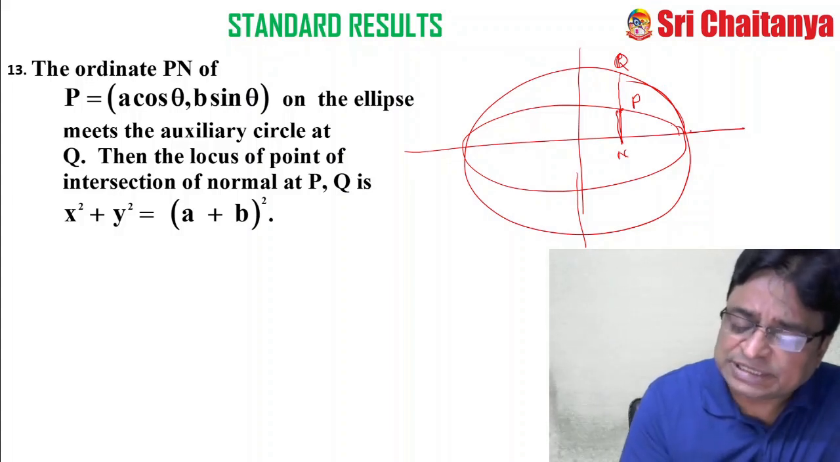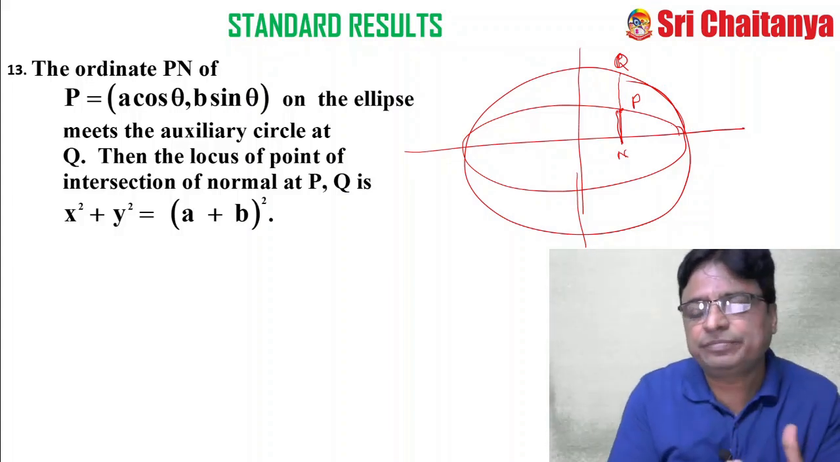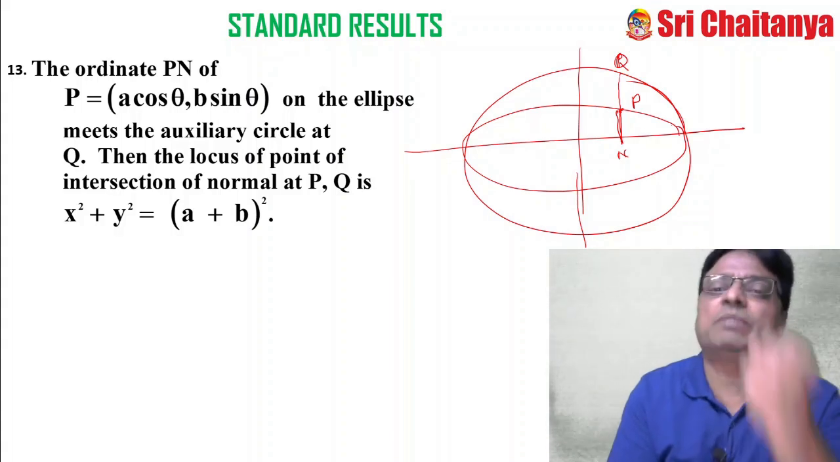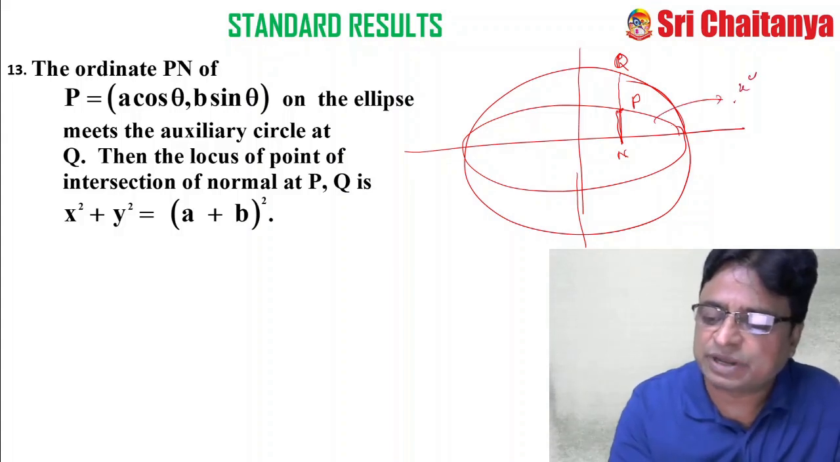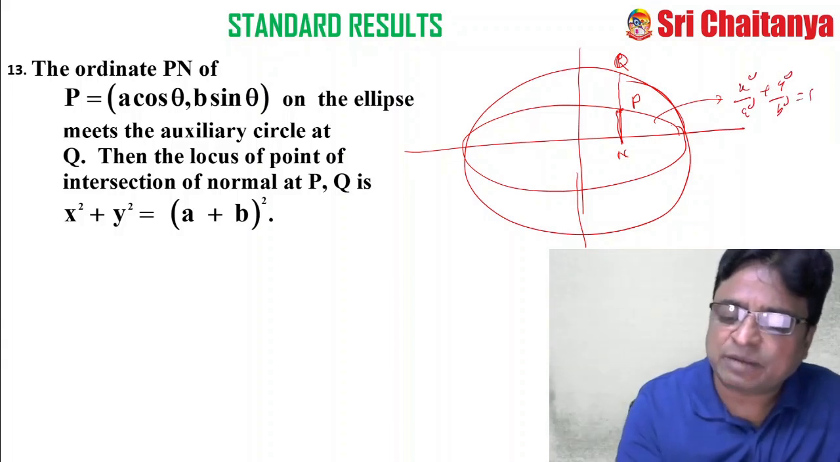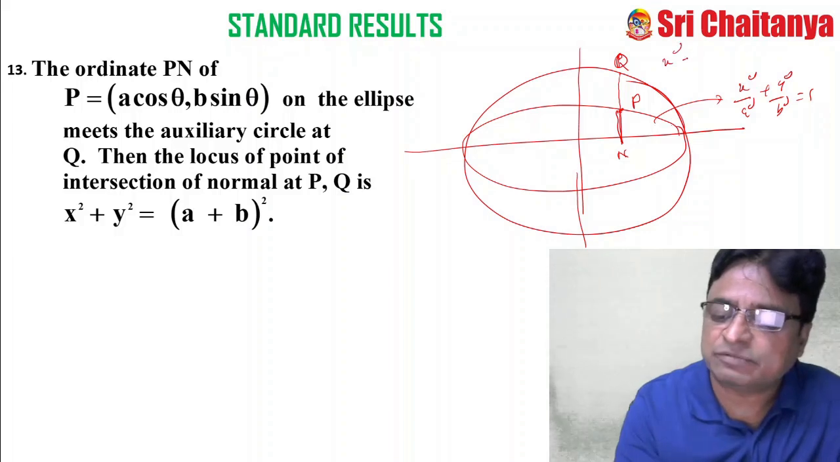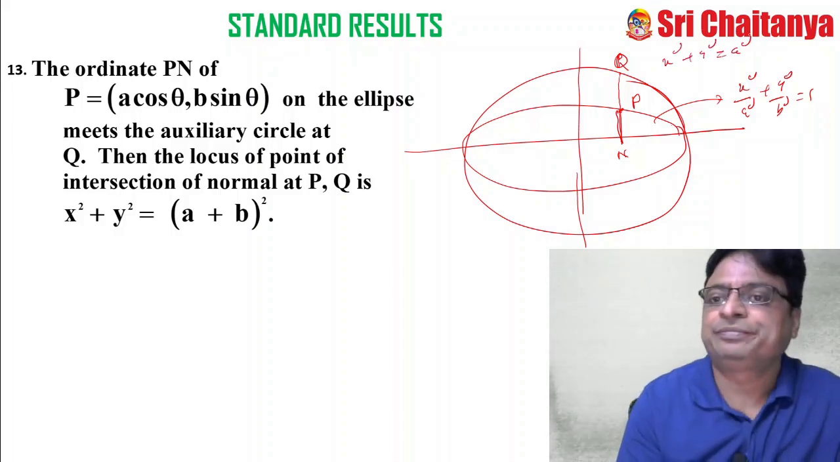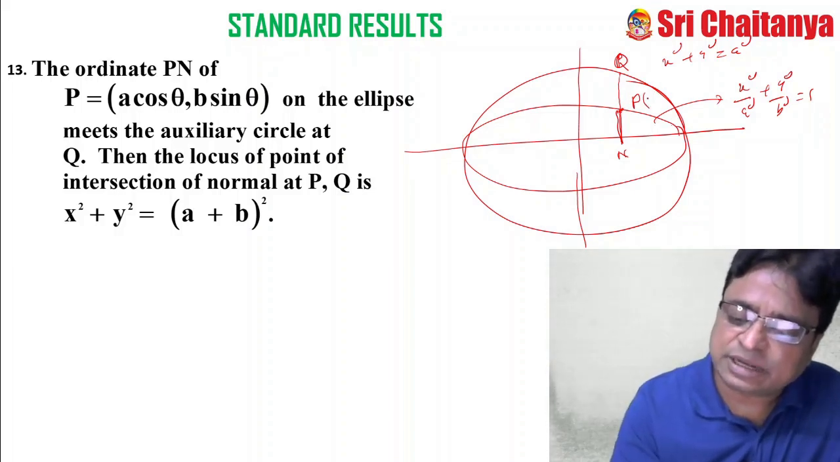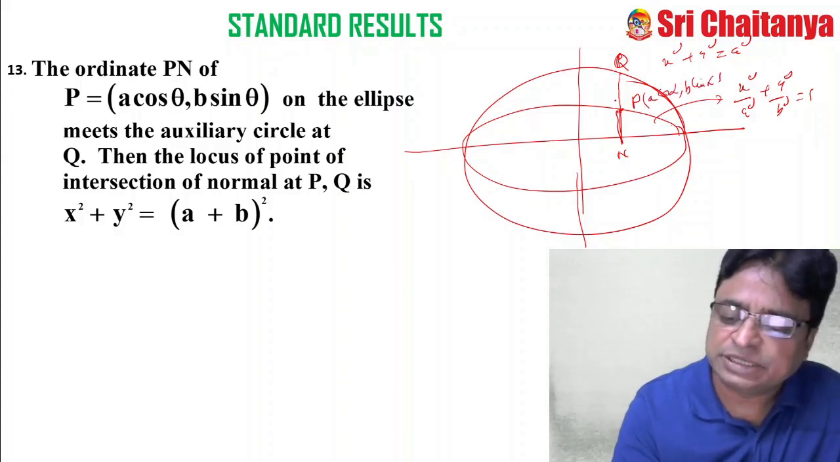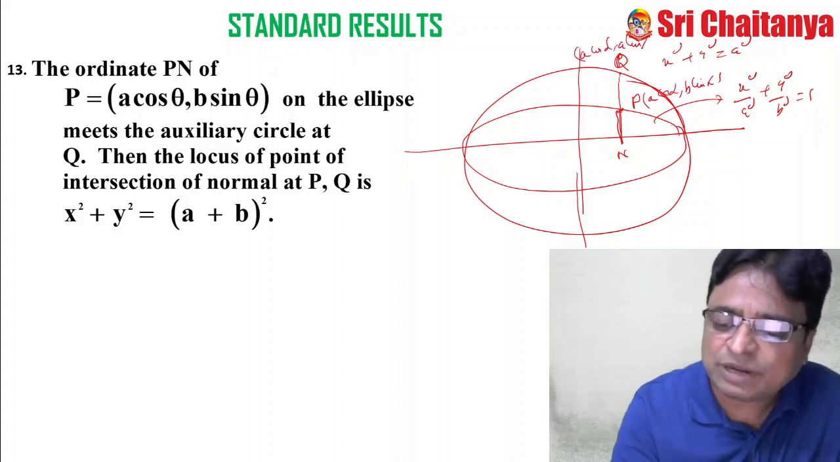So see here what they are asking. Here we need to find the normals, two different normals. One is at P. That normal is for the ellipse x square by a square plus y square by b square equal to 1. And another normal is at Q. That is for the auxiliary circle, which is x square plus y square is equal to a square. If P is (a cos alpha, b sin alpha), any point, then the corresponding point Q becomes what? (a cos alpha, a sin alpha) only, because it is the auxiliary circle.